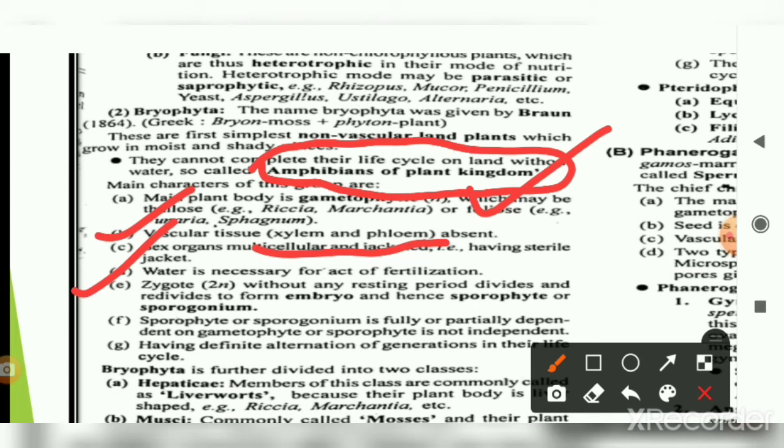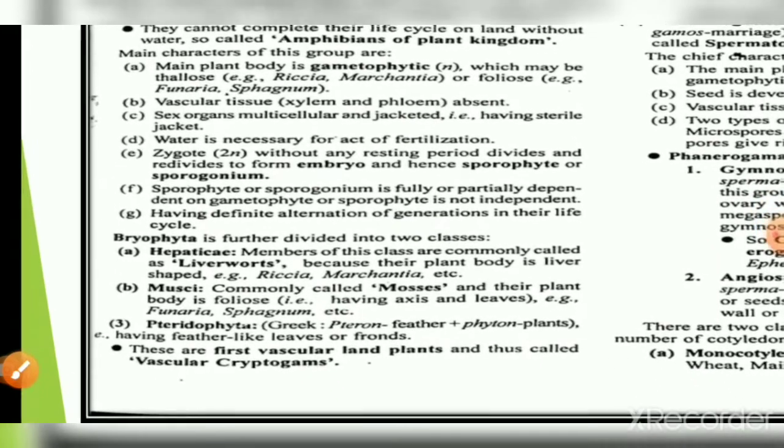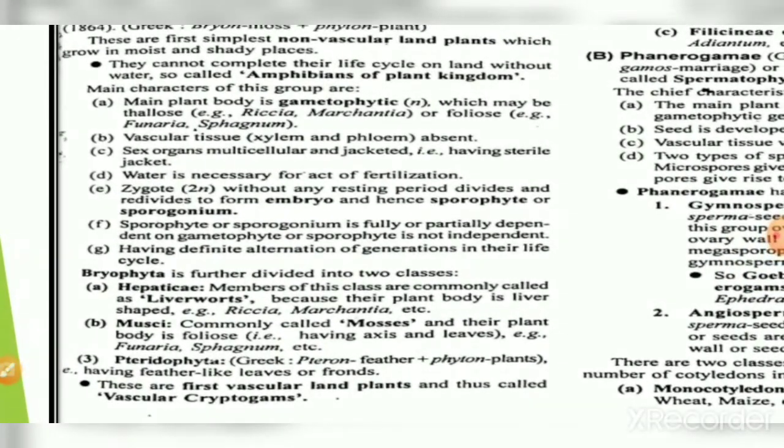And the zygote is the resting period, then it divides and redivides, forming the embryo, the sporophyte and the sporogonium. Then it is divided into two classes. One is Hepaticopsida, and another one is the Musci. Hepaticopsida is also called liverwort. In most cases, we study three types of bryophytes. That is Hepaticopsida, commonly known as the liverwort.